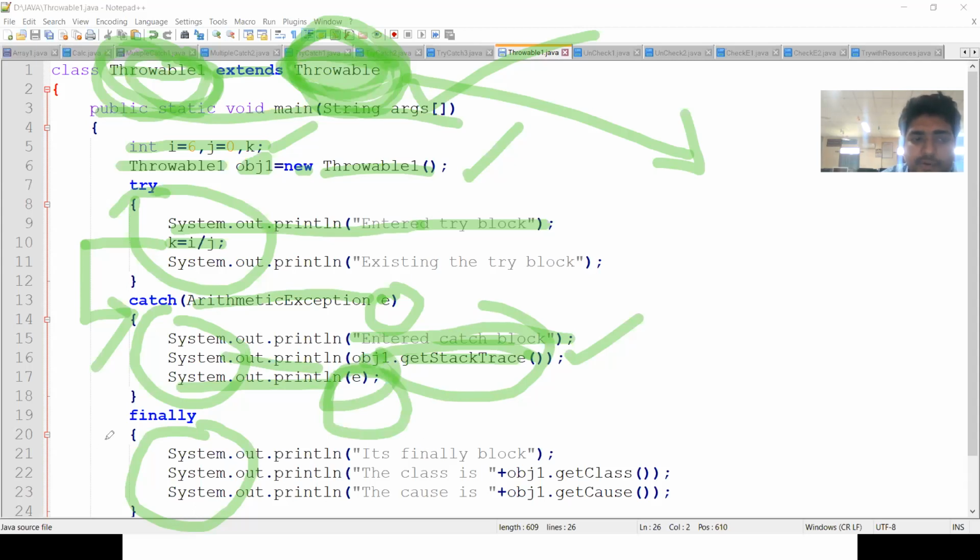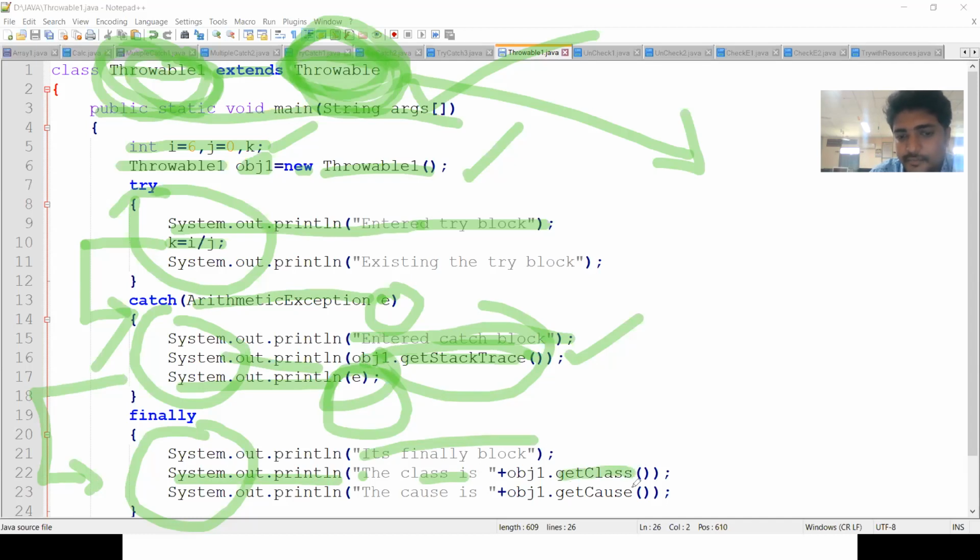Next, the finally block. After execution of the catch block, the finally block will be executed. Whether or not you find any exception, this finally block will always be executed. Let us see what happens in this finally block. I am printing some statements, and then with System.out.println, I am printing the class name. To print the class name, getClass is the method.